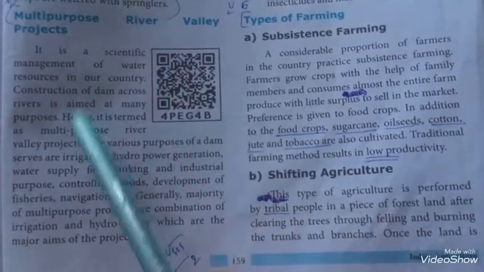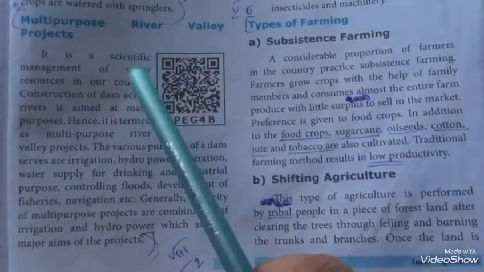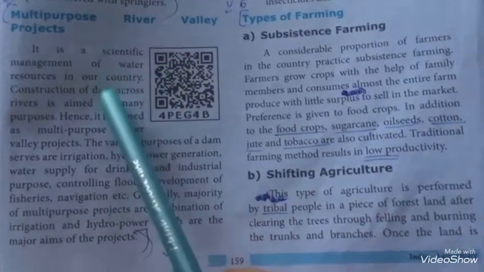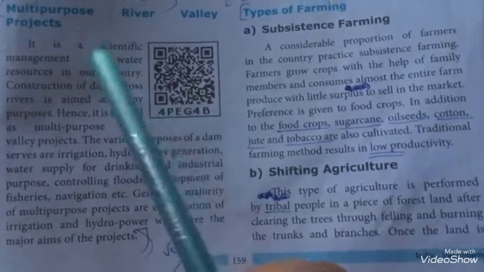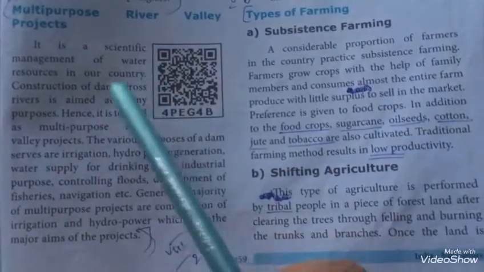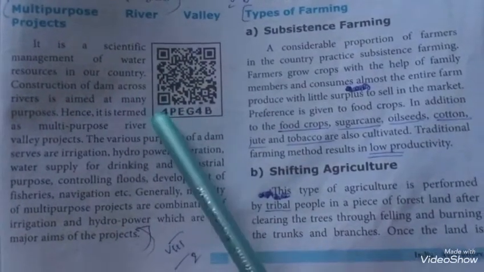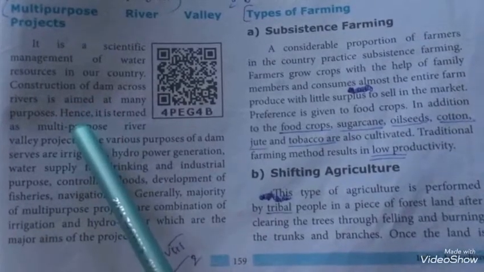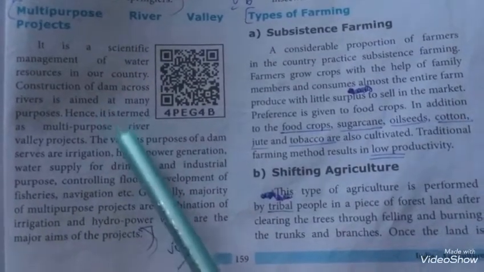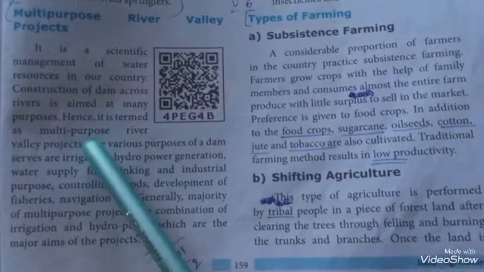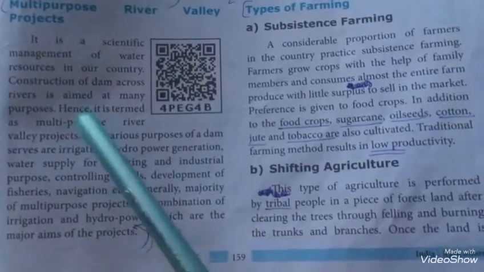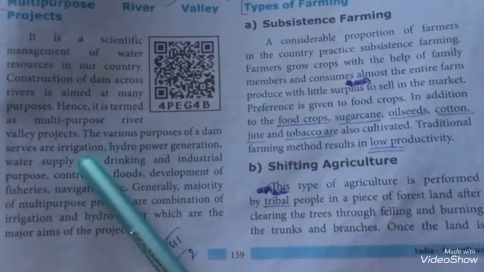Multi-purpose river valley project is a scientific management of water resources in our country. The dams are constructed to satisfy many purposes, so it is called multi-purpose river valley projects.